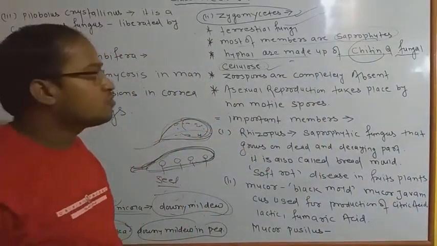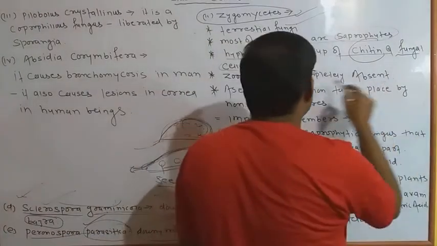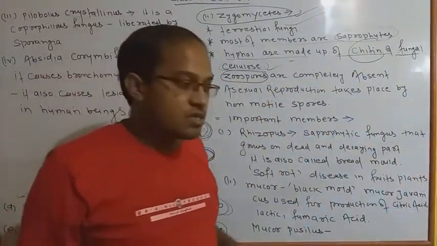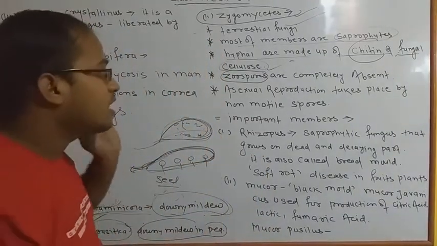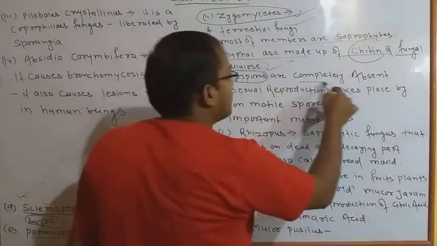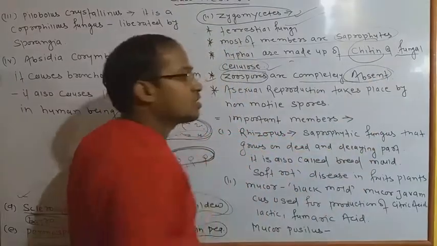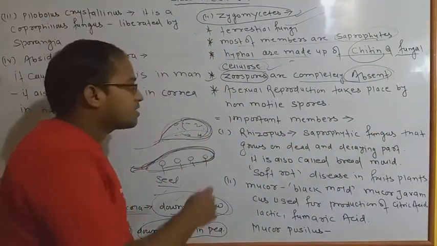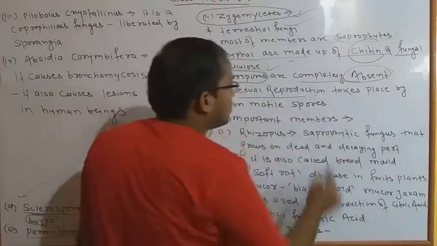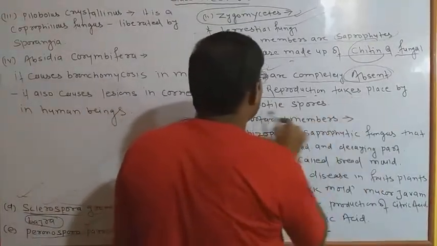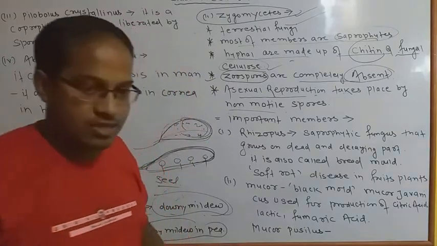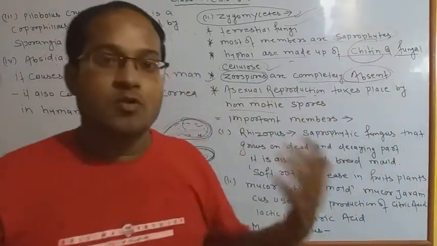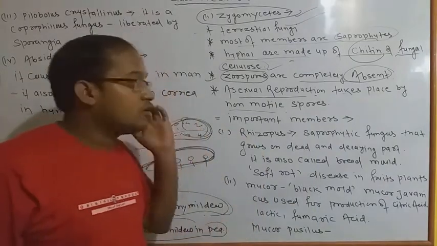Okay, and zoospores are completely absent. Zoospores means formation of zoospores when sexual or asexual reproduction is generally carried out, that time zoospores are completely absent. इनमें जो zoospores होते हैं वो completely absent होता है. ठीक है, most important. And next important point is that asexual reproduction takes place by non-motile spores. इनमें जो asexual reproduction होता है वो non motile spores के कारण होता है, and we know what is the meaning of non-motile.